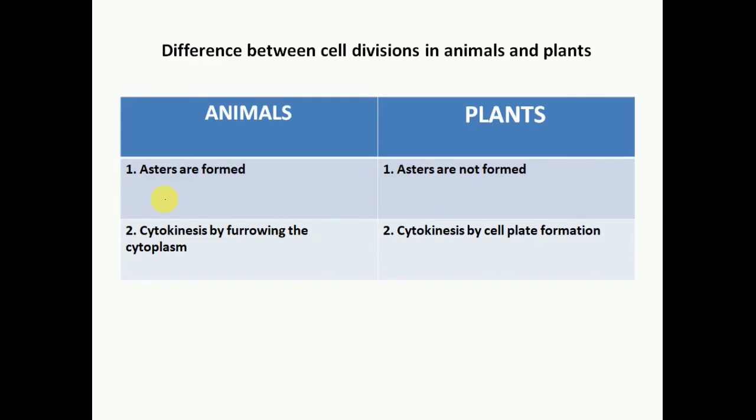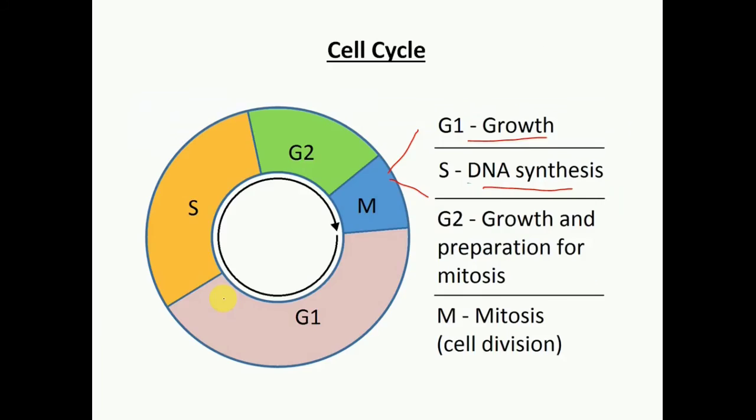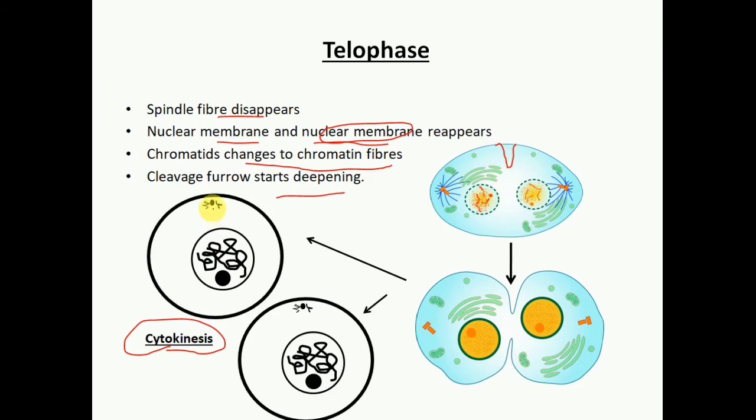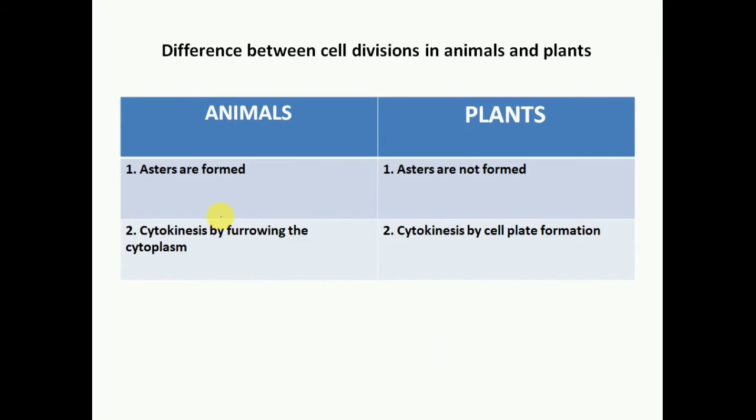Now what are asters? Asters are star-like structures which are present in the centrosome. So this is our centrosome. Here you can see this star-like structure which is present. This is an aster. So in case of animal cells, asters are formed, but in plants asters are not formed.